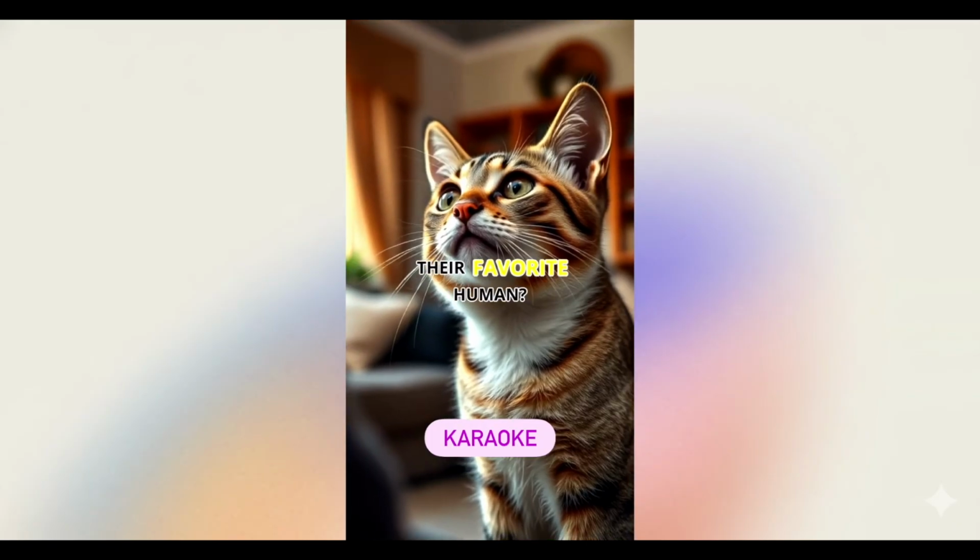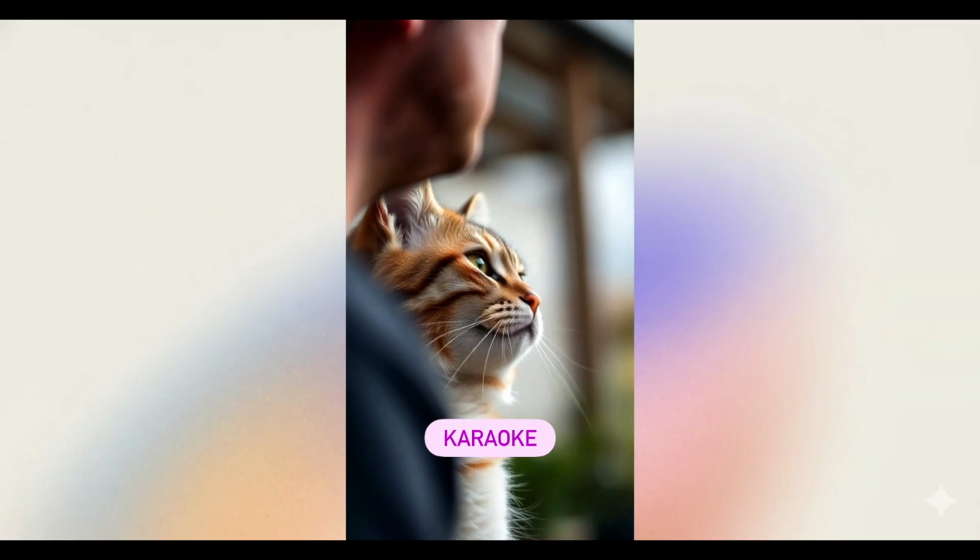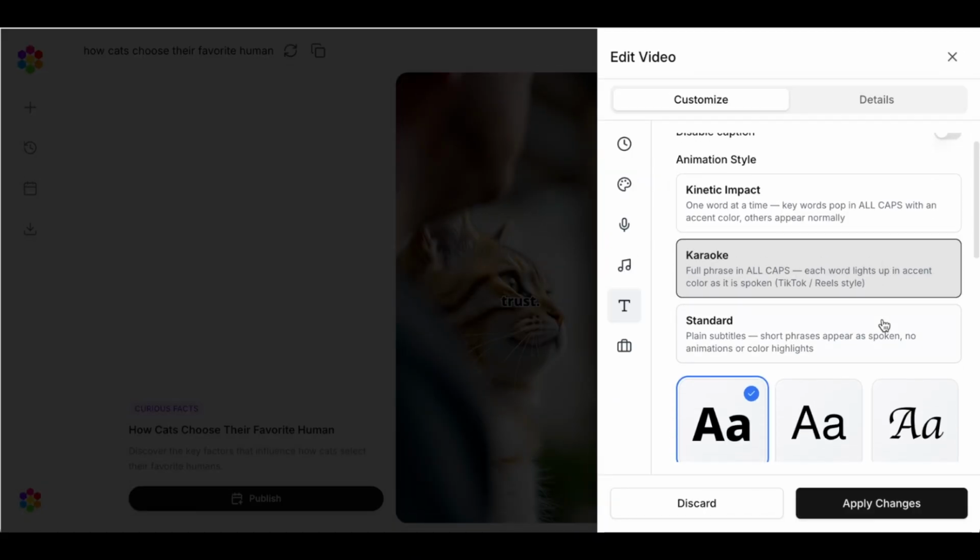Why do cats choose their favorite human? It all starts with trust. Cats observe their human. Or standard.